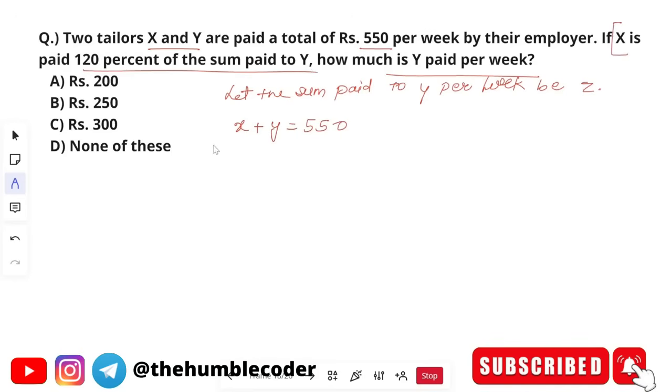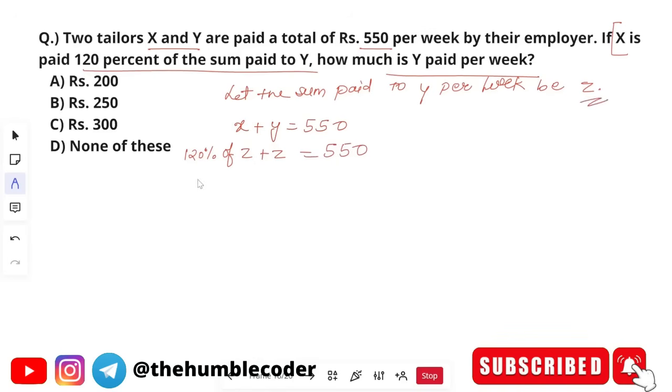On the other hand, in one of the statements it is told X is paid 120% of the sum paid to Y. Which means the sum paid to Y, what we have considered Z, and X is 120% of the sum paid to Y. So 120% of the sum paid to Y is what we have considered Z. This is our new equation, and solving it we will get the Z value, and Z only we have to find out.